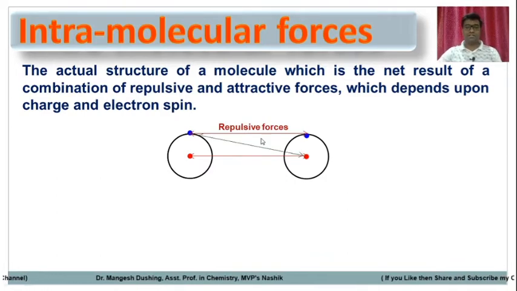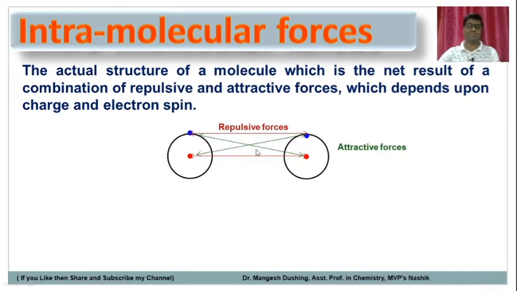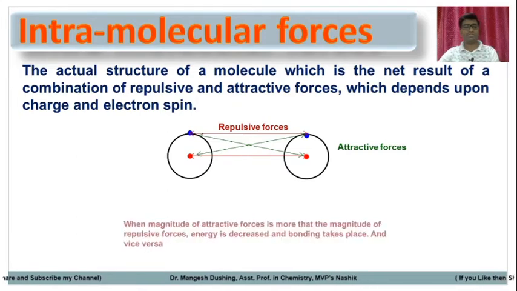Similarly, electrons of one atom are attracted by the nucleus of the other atom, and the same is true for the other atom, because these are opposite charges. The nucleus is positively charged while electrons are negatively charged. These are called attractive forces. So within the bond there are repulsive forces as well as attractive forces.